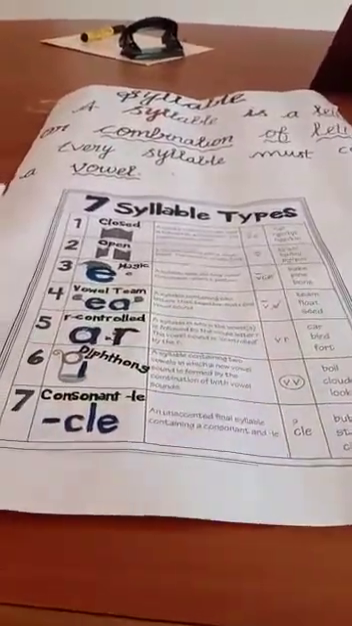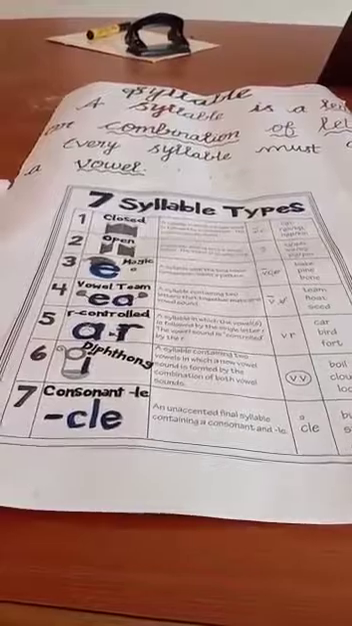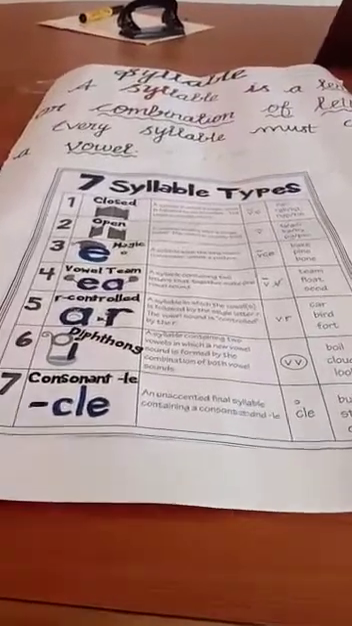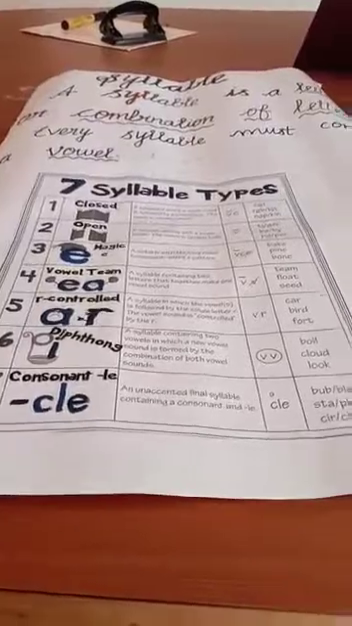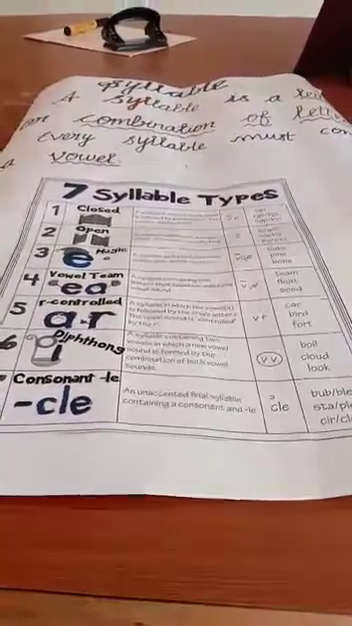So, if you learn all these seven types of syllables, it is really very easy to read words. Got it, children? I hope that you all understood very clearly.